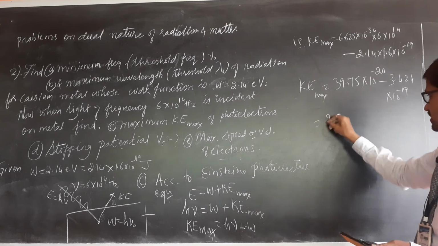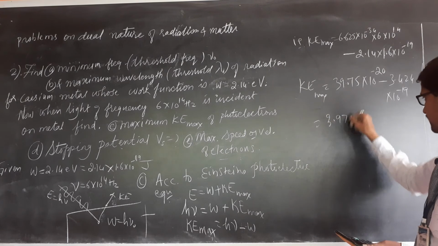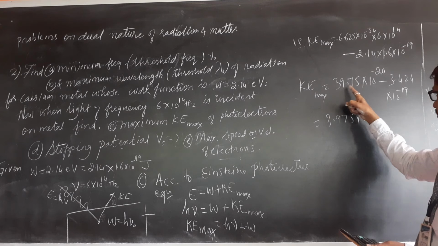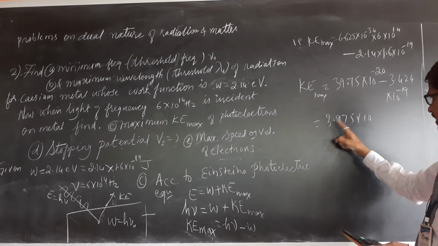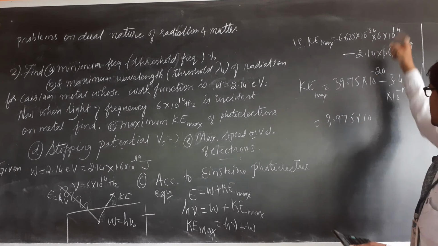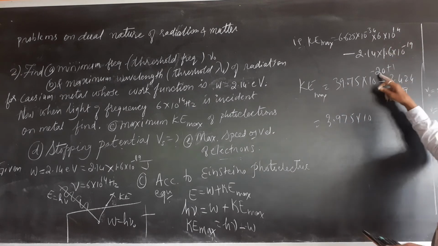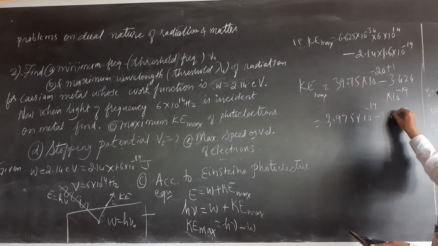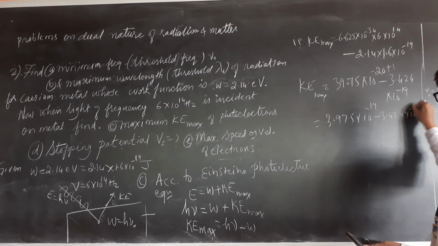This one can be written as 3.975 into 10 raised to 1 decimal decreased. 39 we have written it as 3.9. If it decreases, this will increase. Increase means plus 1. Minus 20 plus 1 is how much? Minus 19. Minus 3.424 into 10 raised to minus 19.